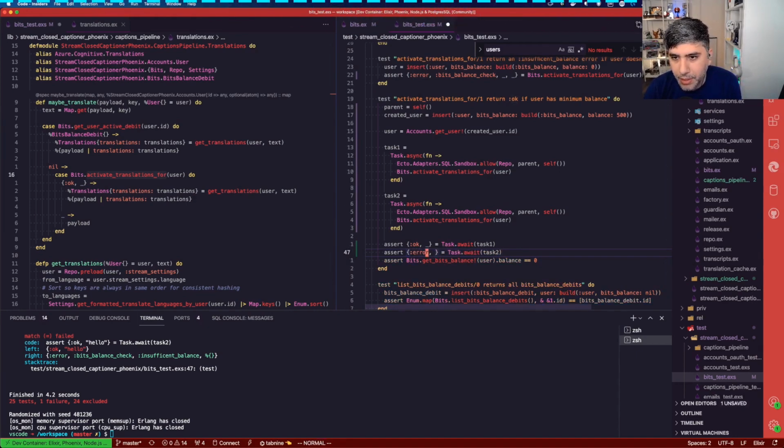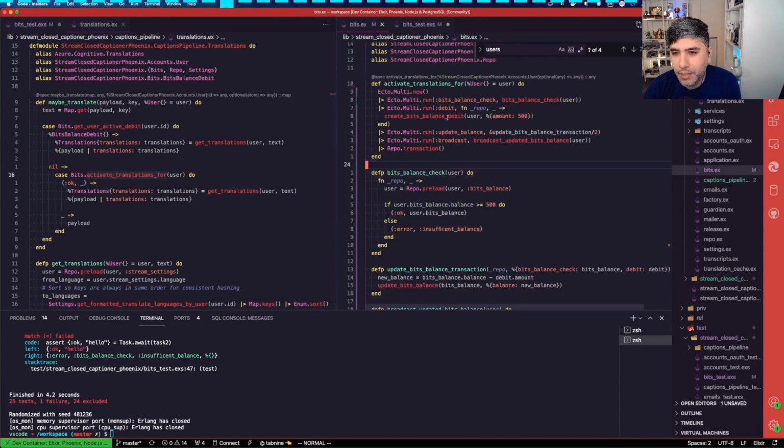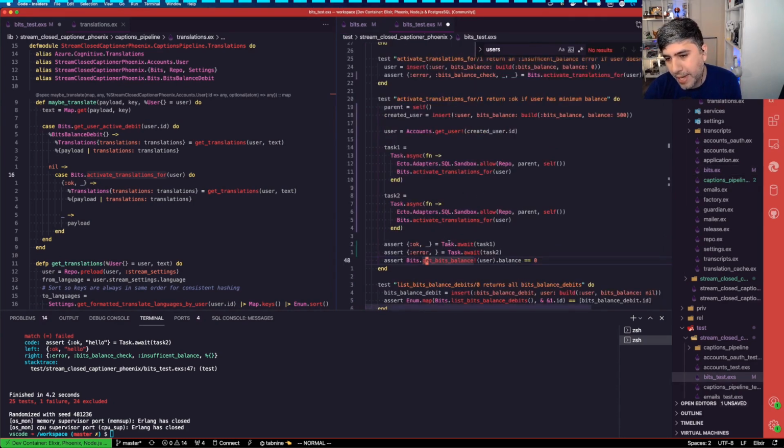Yeah. So I needed to pass in a fresh user instead of having a user that already had its bits balance preloaded. So when inside of the active translation, when it tries to preload the user bits balance, it's like, hey, you already got it there. I don't need to do anything. I don't have to refetch it.